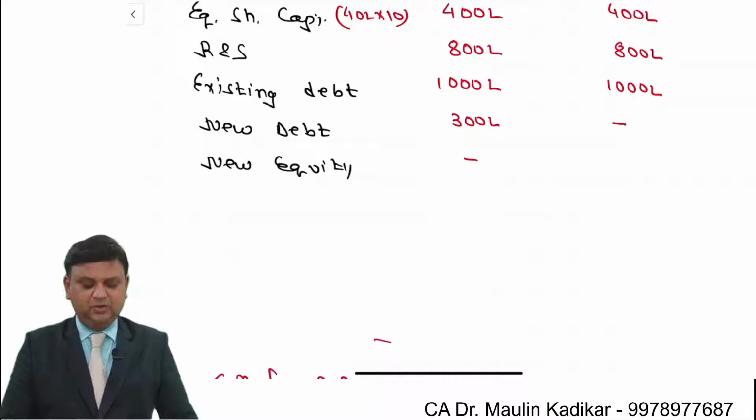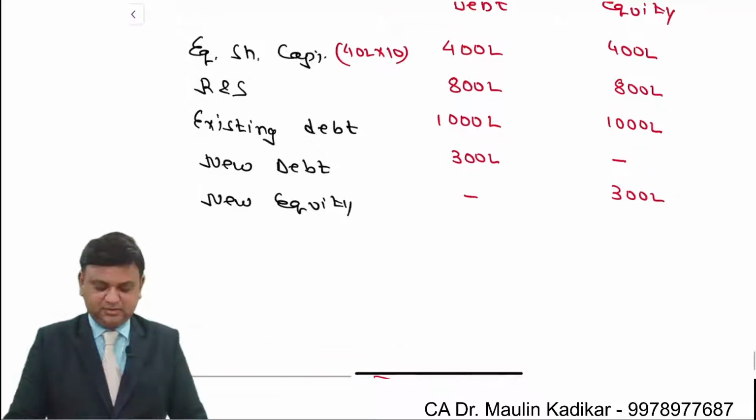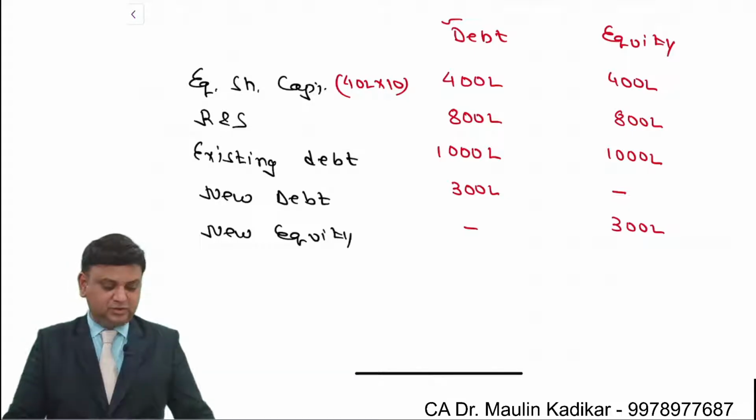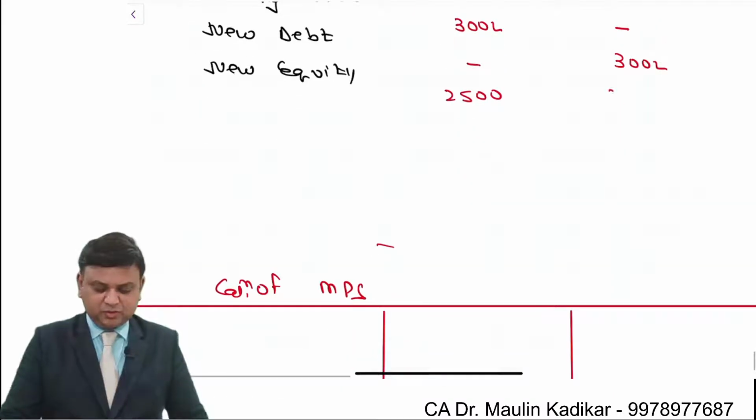New debt is 0 and new equity will be 300 lakhs. That is the way we find the total, and the total is 400 plus 800 plus 1000 plus 300. So it comes to 2500. Over there also of course 2500.